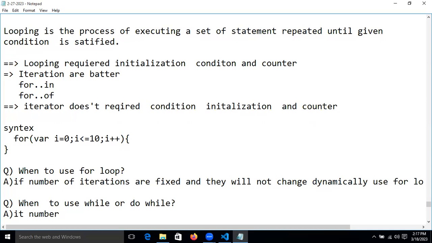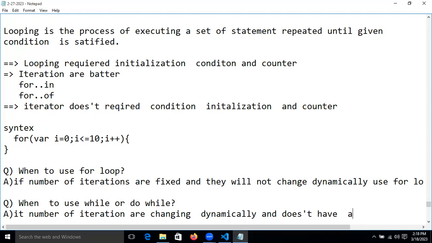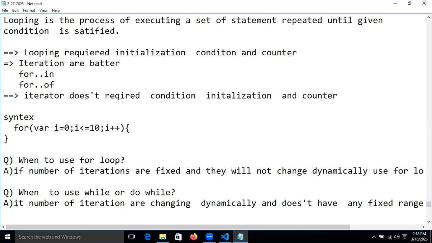It is when the number of iterations is changing dynamically and doesn't have any fixed range.